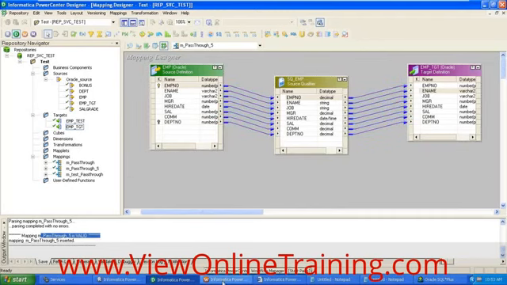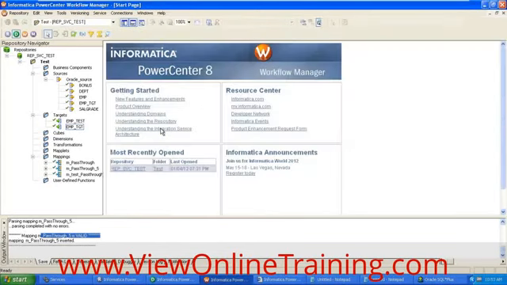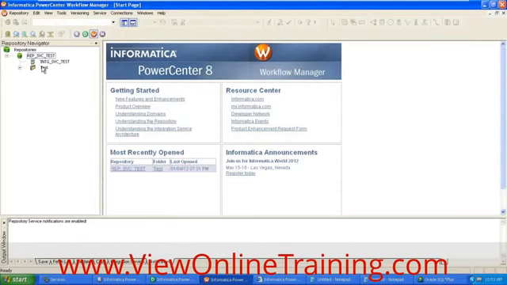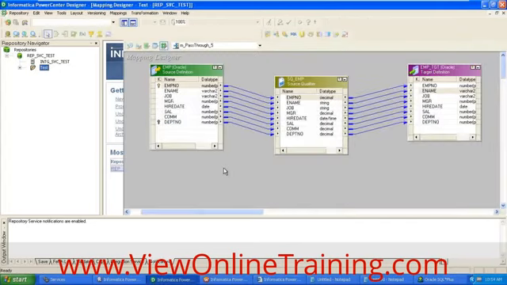This is just logic, it is not executable. If you want to create an executable object, you need to go to the workflow manager in Informatica Power Center. Okay. In the workflow manager, you are going to create the workflow for this particular mapping, and for this mapping you are going to create one executable object called a task, a session task.